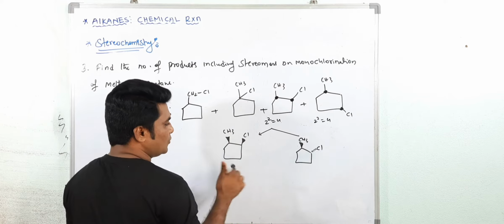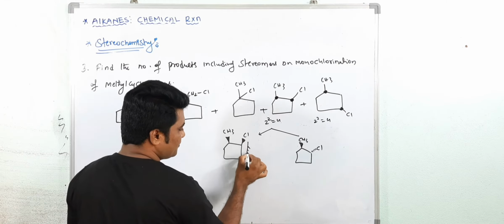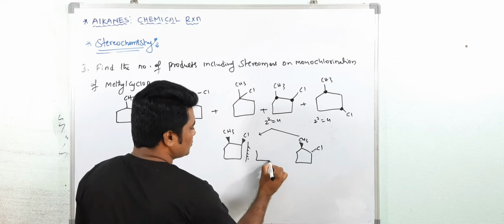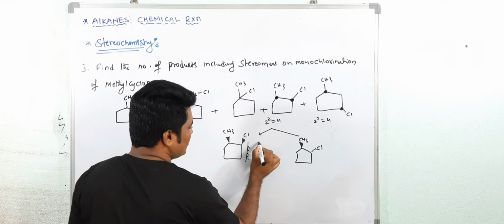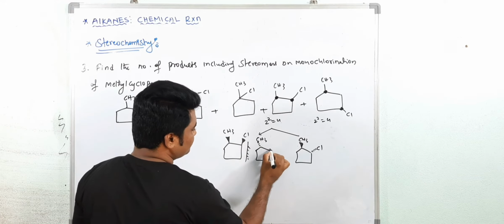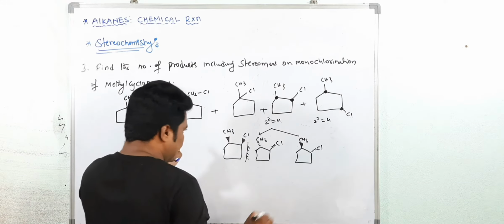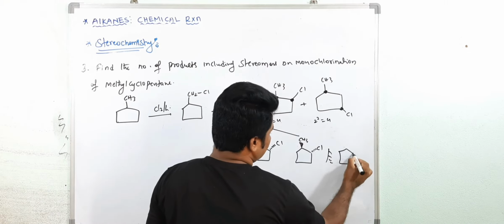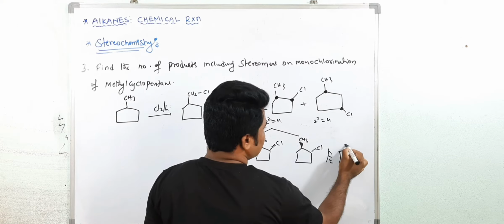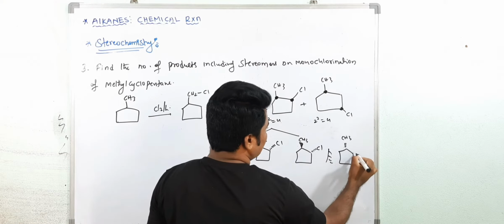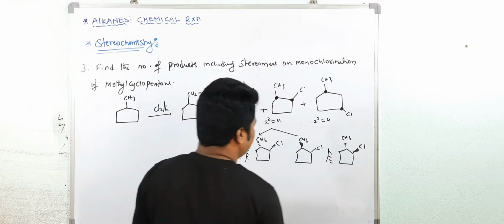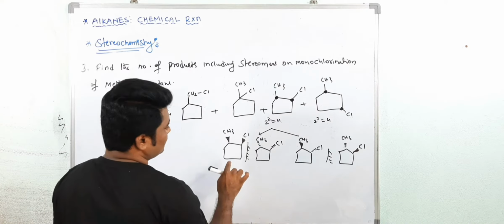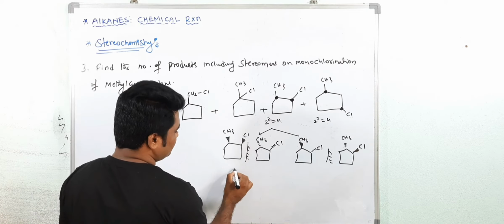This is optically inactive, so it means it has a mirror image. What is that mirror image? Both are below the plane. Here also you can have the mirror image. In that mirror image, this is above the plane, it means this is below the plane, and this is above. Are you getting my point? It means in total, this is an enantiomeric pair.